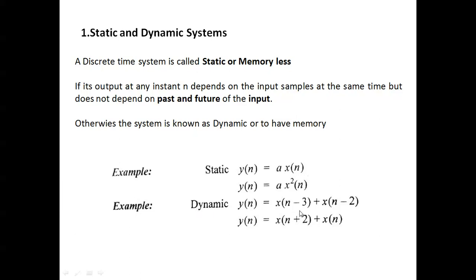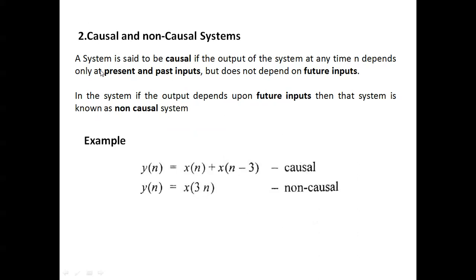And dynamic means they have the past values, and they have the future values. So the output depends on past and future. That's why we call it a dynamic system. A static system doesn't have past or future values. So this is memoryless. And the next one is causal and non-causal.